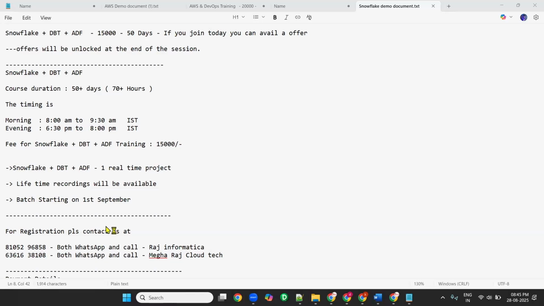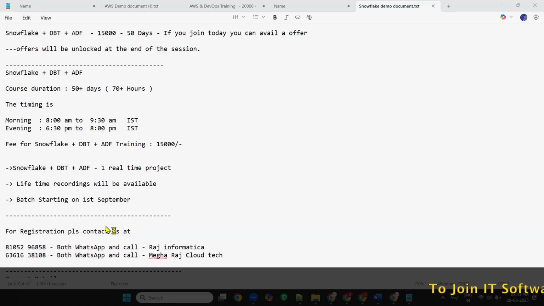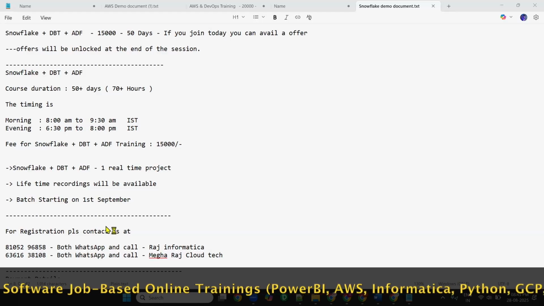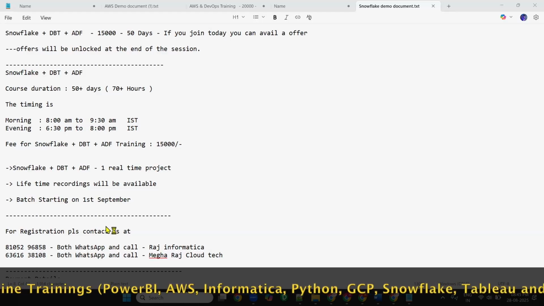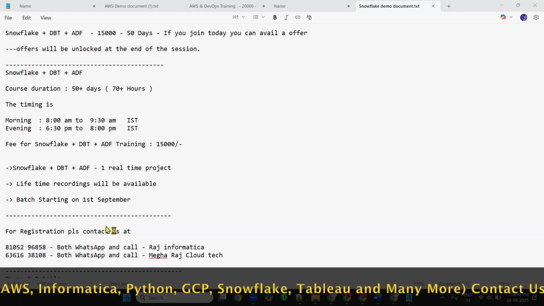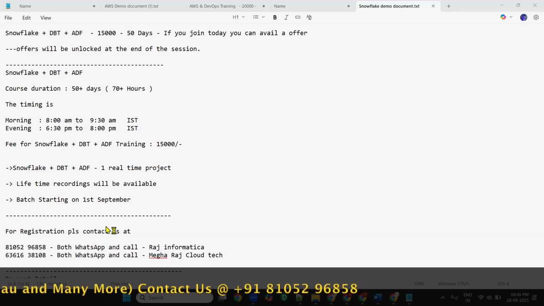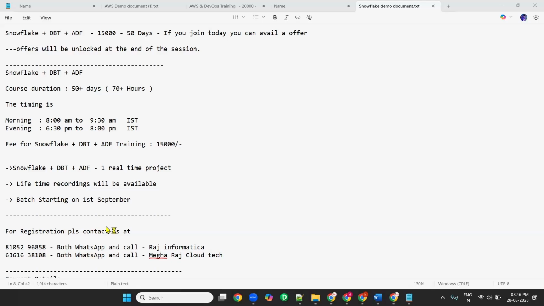Others, any questions? What is the duration for this course? Generally we say 50 days, almost 2 months. It will take Saturdays, Sundays, all this. On average, you will get minimum 40 sessions, not including Saturdays and Sundays.